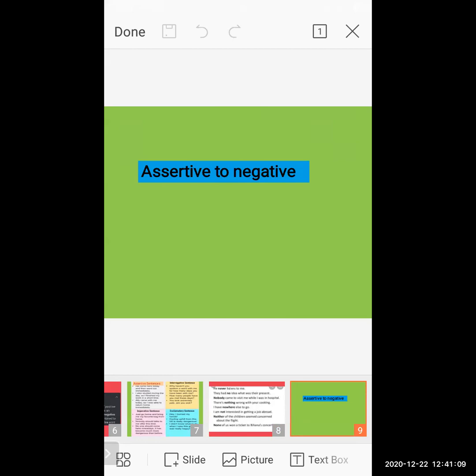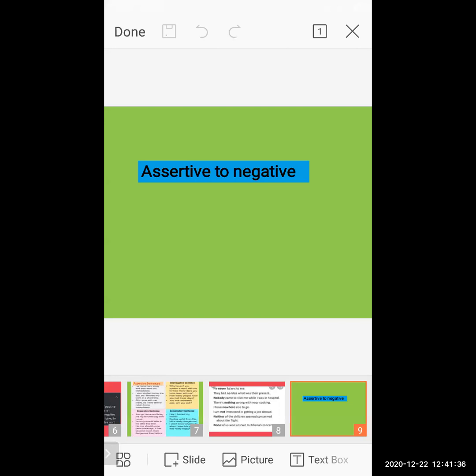Negative sentence means where you can see negative words, negative actions, a negative verb or adverb mentioned in the sentence. The statement clearly expresses a negative thought.